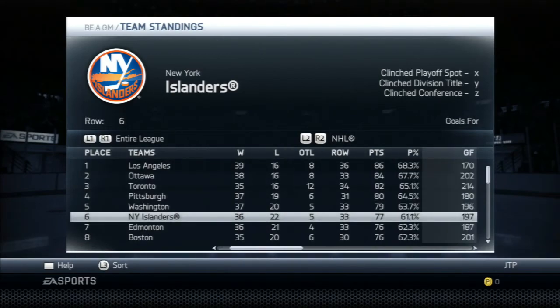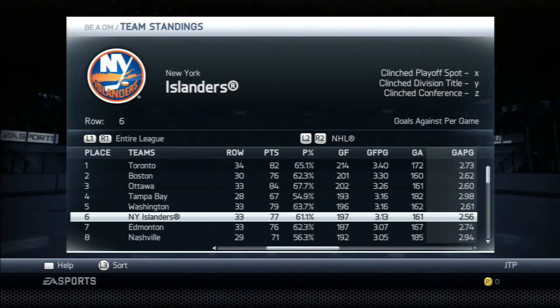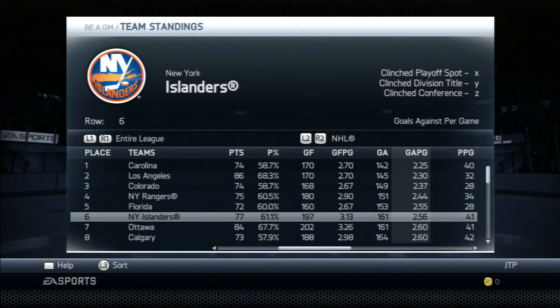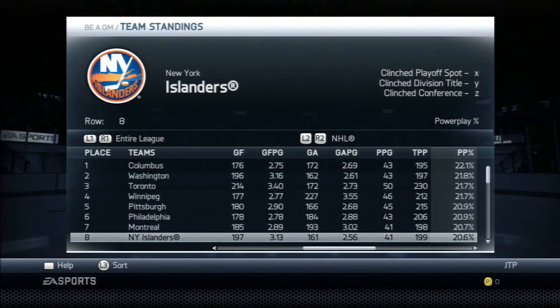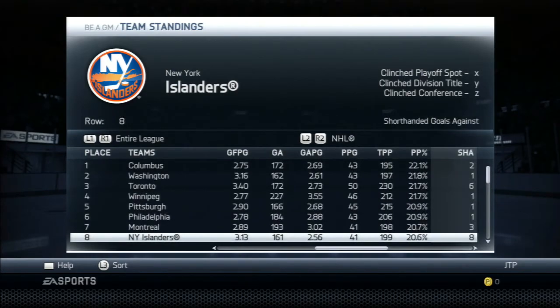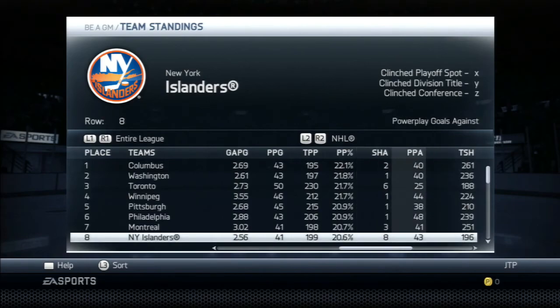Look at that. Goals for per game, I think we were like 11th before, 15th. We're now 6th in the league for goals for. Goals against, we are now 6th. So they both went up. Power play percentage, that went up to 8th. That was very bad before, so that went up. Or maybe that wasn't bad. I think it was like 15th or something like that. So that actually went way up there.